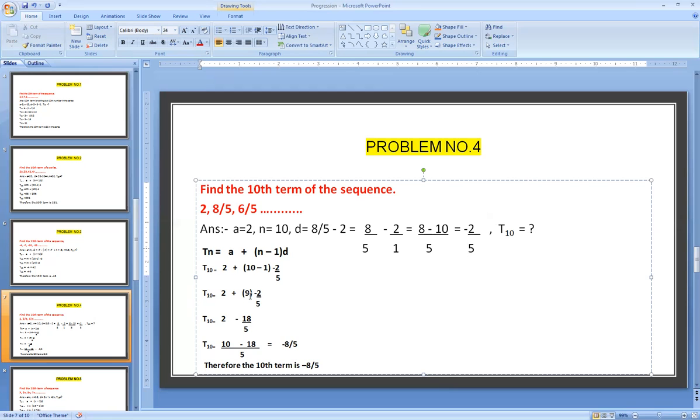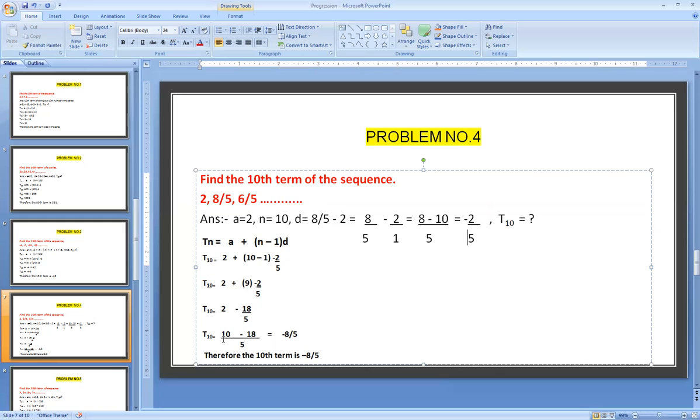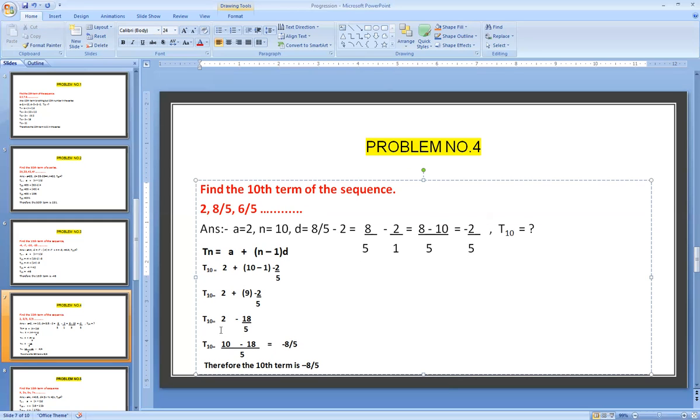We are multiplying 9 with the numerator; in the denominator, if there is no number, we assume it as 1. So plus into minus is minus. 9 2s are 18. 5 into 1 is 5. So 10th term equals 2 minus 18 by 5. In the 2, as there is no denominator, we assume it as 1.